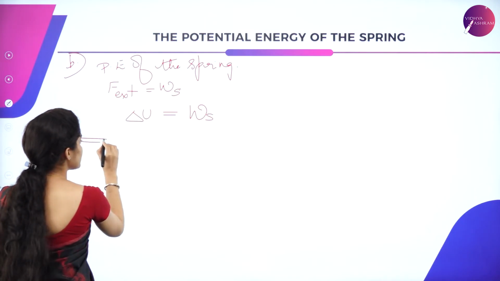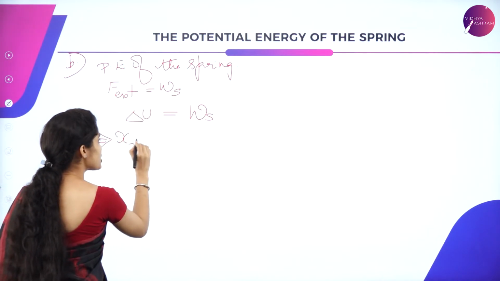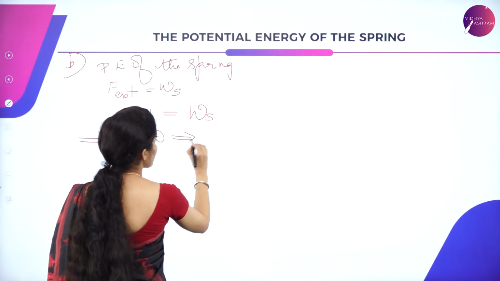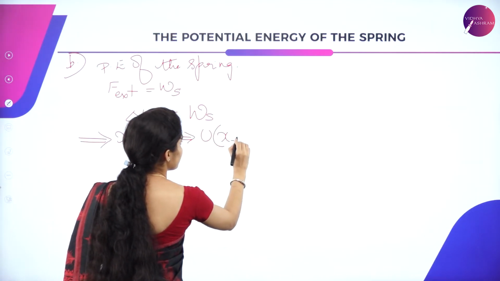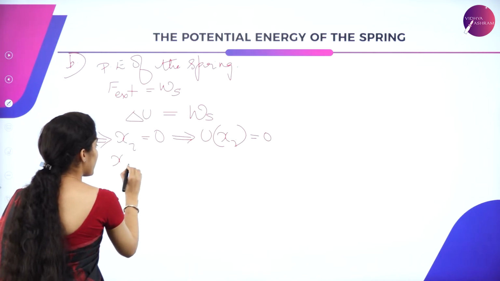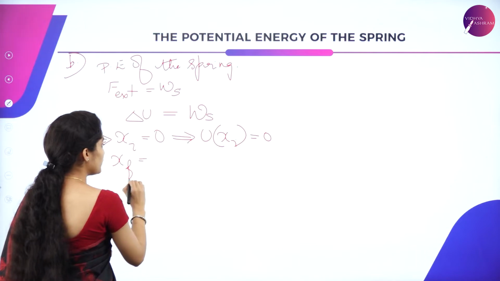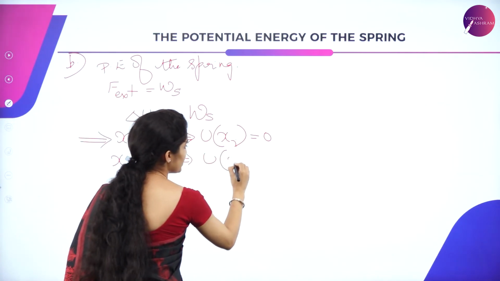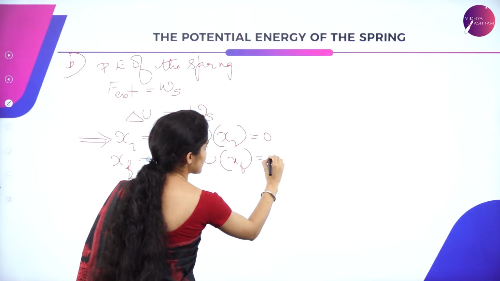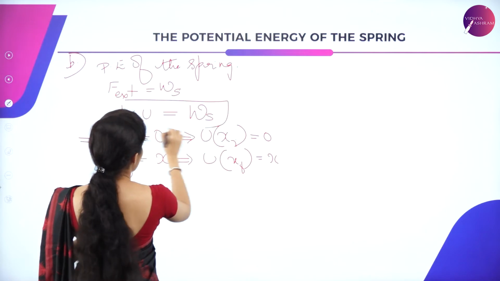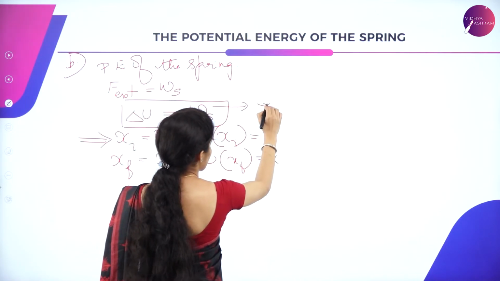Now let us consider at initial condition, that is position is said to be 0. At that moment, the potential will also be 0. And again, at the final condition, which is equal to x, the potential energy at this moment is said to be U of x. Now applying to this equation, let me mention this as equation star.